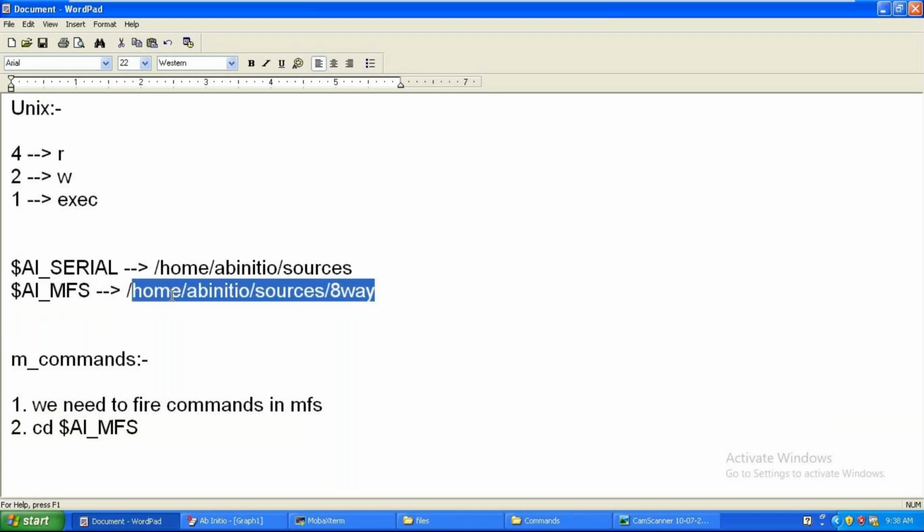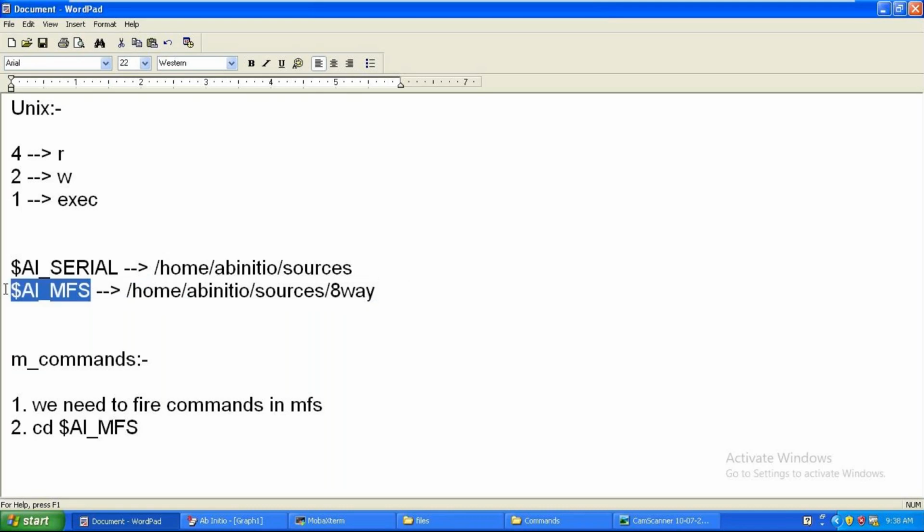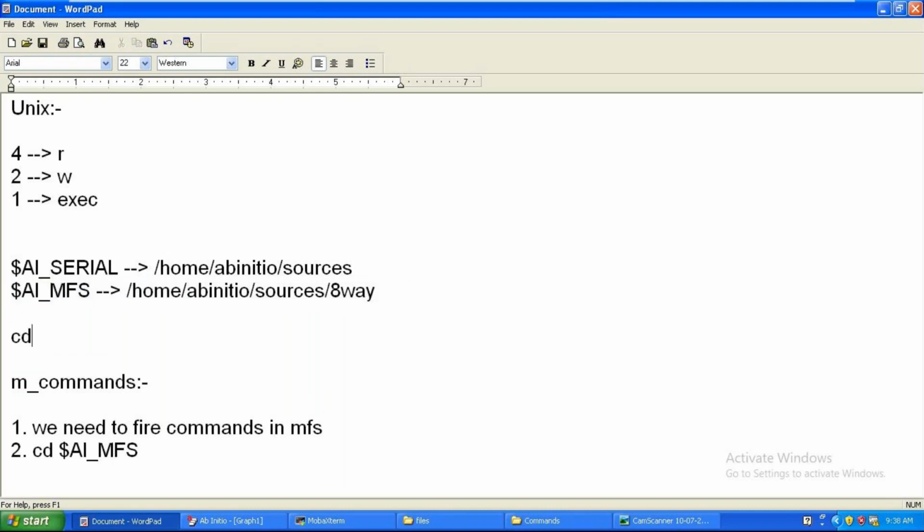If you want to move to this path, you don't need to provide the whole path. Very simple: cd space, and the command will automatically move you to this path. So what is the prerequisite?